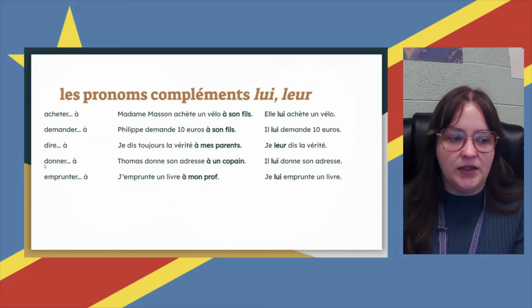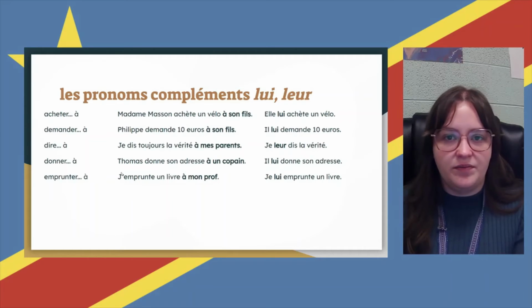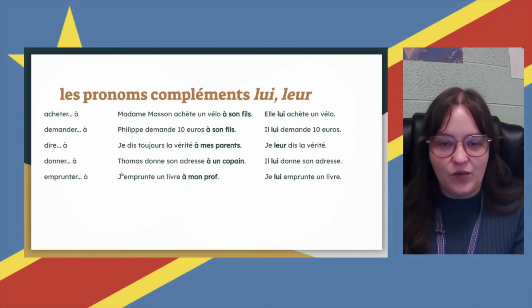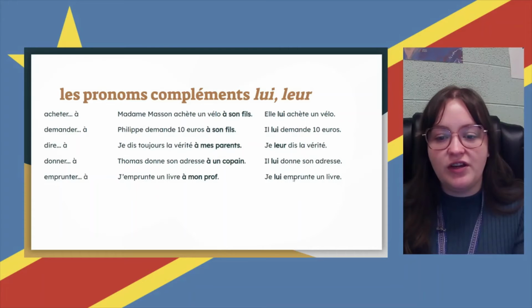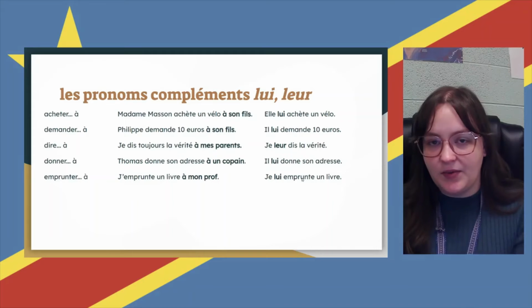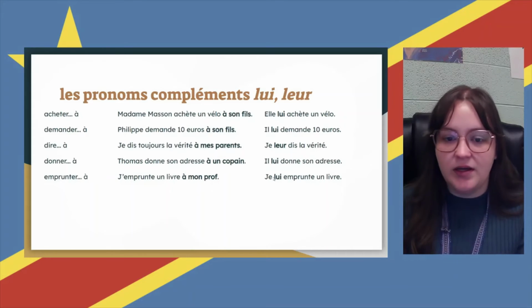We borrow from someone. We don't usually use the same word that they do in French. J'emprunte un livre à mon prof. Je lui emprunte un livre. I am borrowing a book from him.